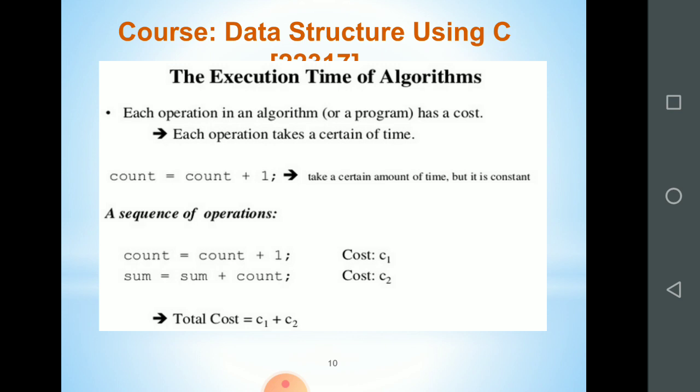Now there is a sequence of operations. The first statement is count equal to count plus 1. The second statement is sum equal to sum plus count. These two are simple statements, nothing complex in that. For each of these statements, the cost is 1 unit of time. If the cost of the first statement is C1 and the cost of the second statement is C2, then the total cost is C1 plus C2.